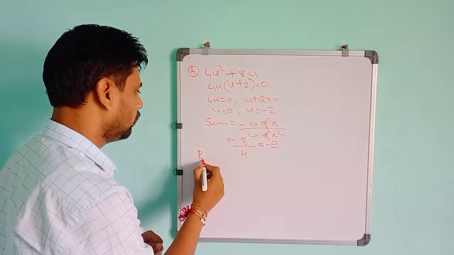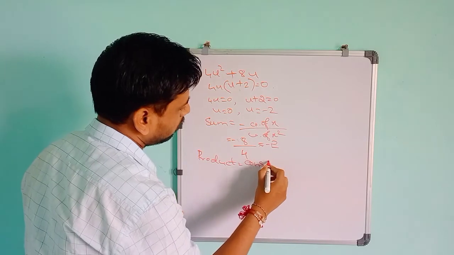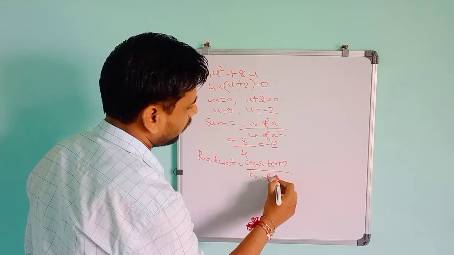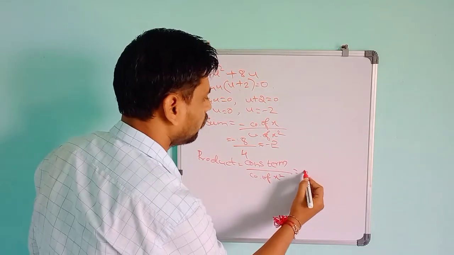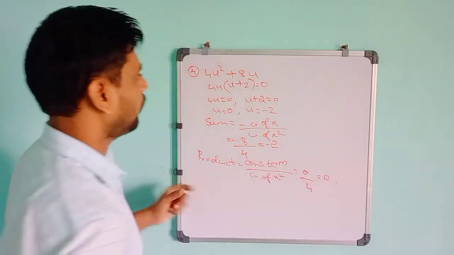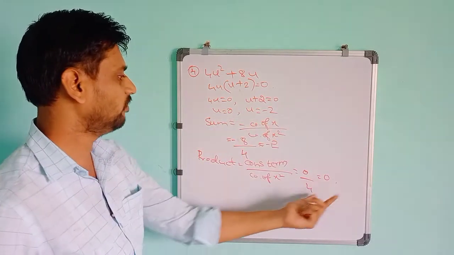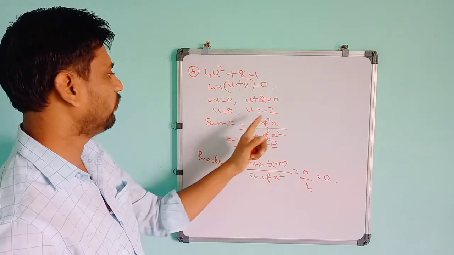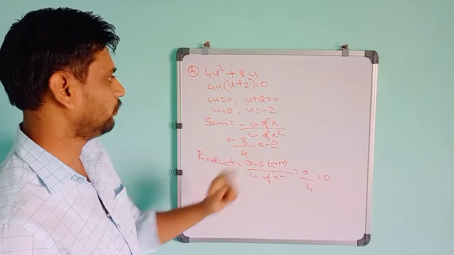For the product, it is the constant term divided by the coefficient of x square. Here the constant term is not there, so you can take 0 divided by the coefficient of x square, which is 4. So 0 by 4 is 0. If you multiply u values, 0 into minus 2 is 0 only. So it is satisfying the condition. The product is the constant term by the coefficient of x square, and the sum is minus coefficient of x by coefficient of x square. The coefficient of x is 8, then minus 8 by 4 is minus 2.